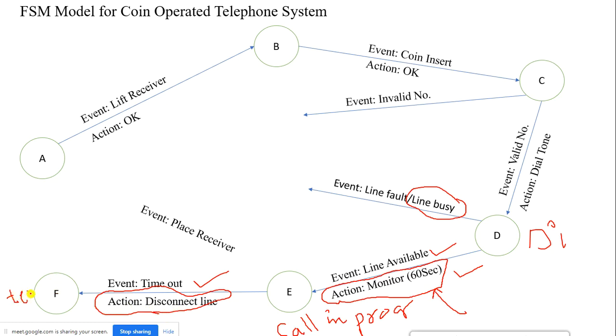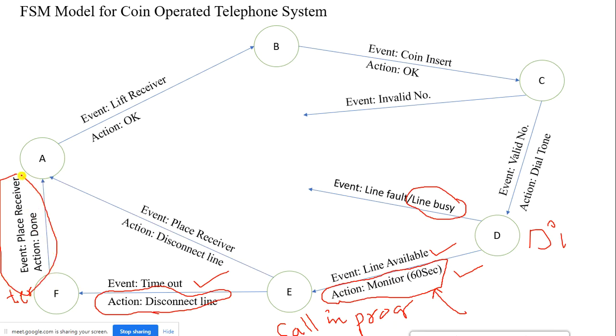So this is a termination state. Now from here, once I terminate, what is to be done? I need to place the receiver back, right? So from state F, I should move back to state A, stating that I keep the receiver back.